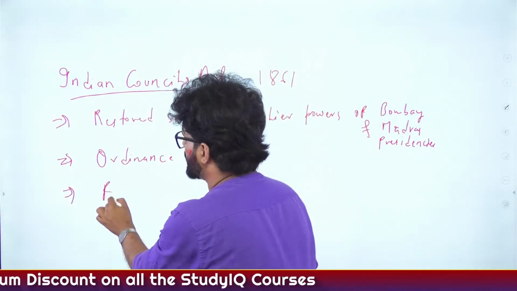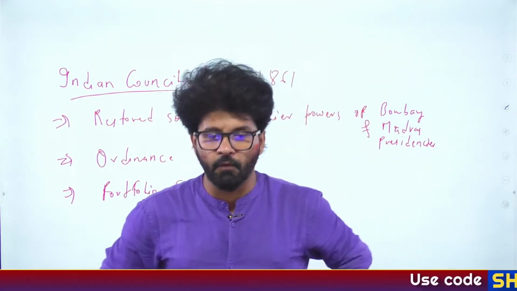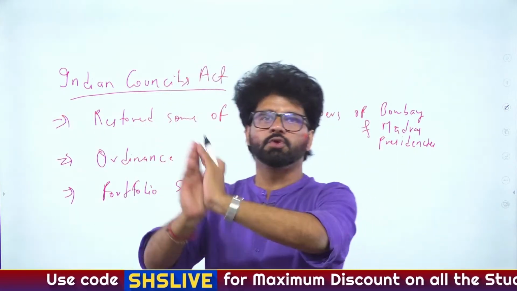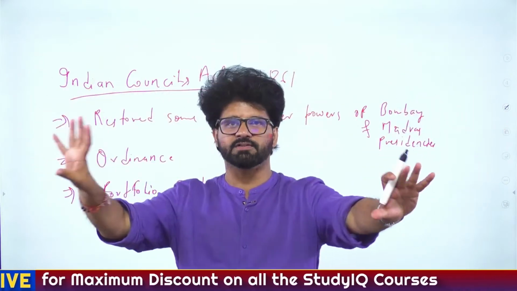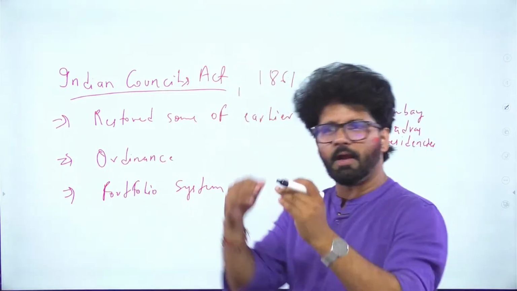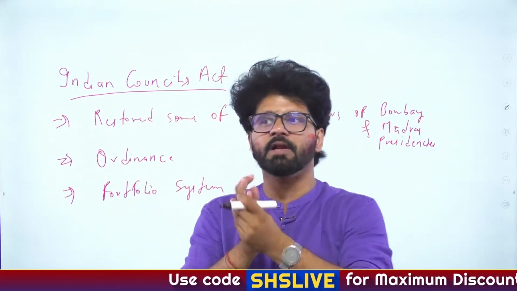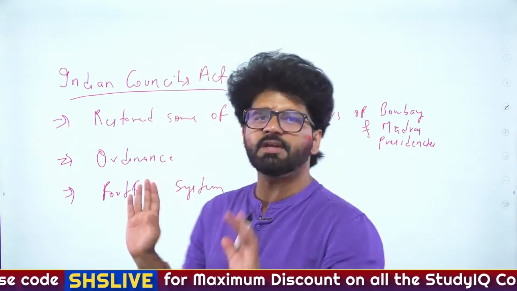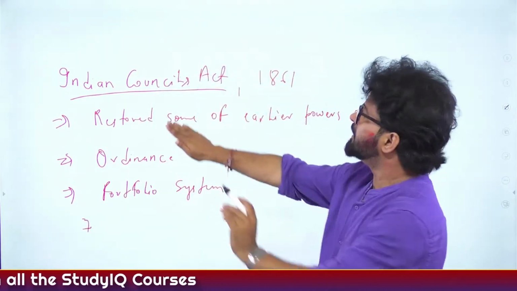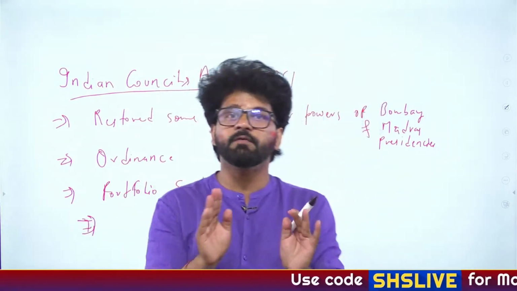Third point, the portfolio system. So what is the portfolio system? Again, if you see the cabinet system which we have in the current setup, you have Amit Shah sir, you have Rajnath Singh sir, and they are the people who are very close to Honorable PM Modi sir. So the portfolio system, again the cabinet system, its earlier version is the portfolio system. Even the current cabinet system in our executive has its genesis in the Indian Council Act 1861. And then there will be some minor provisions. So these three are the most important provisions which you have to remember about the Indian Council Act of 1861.